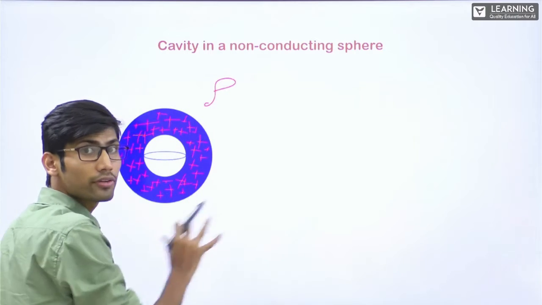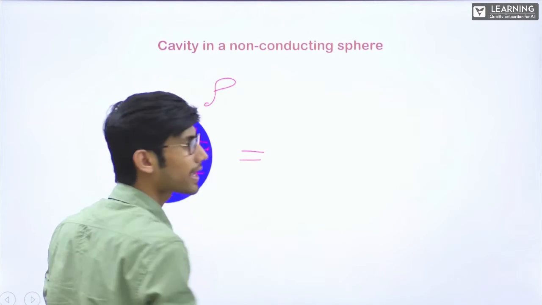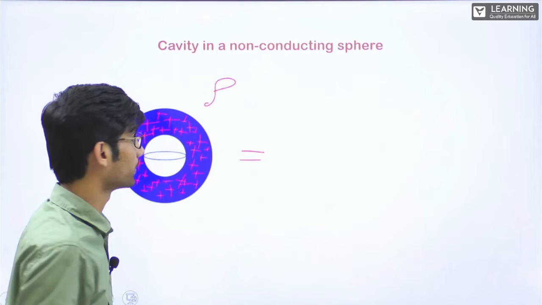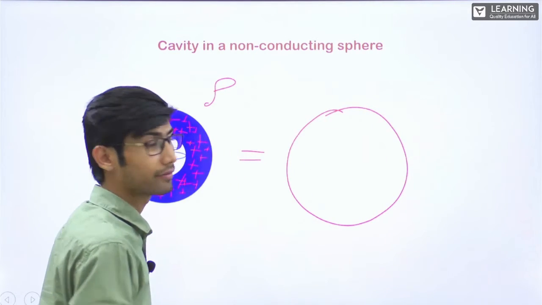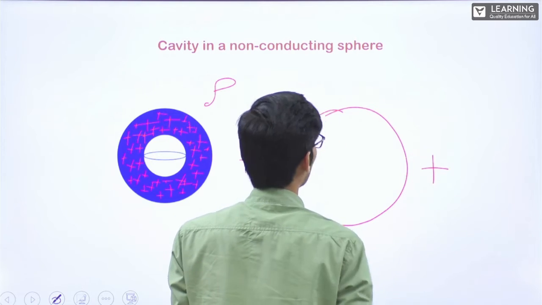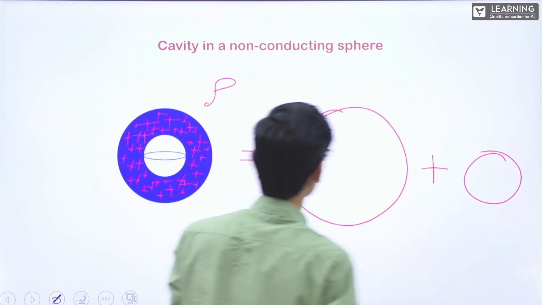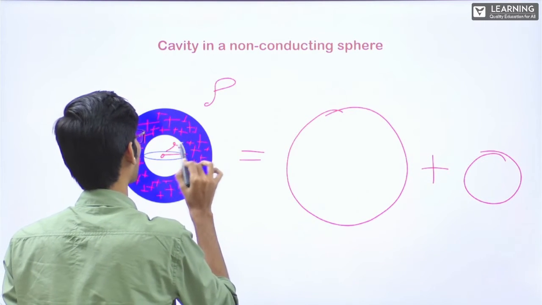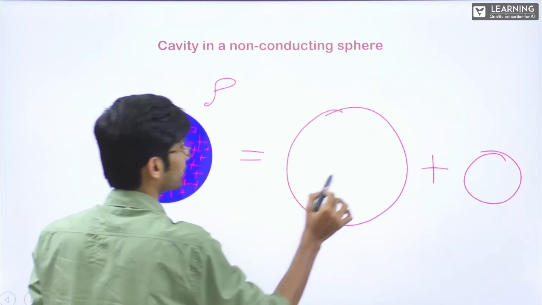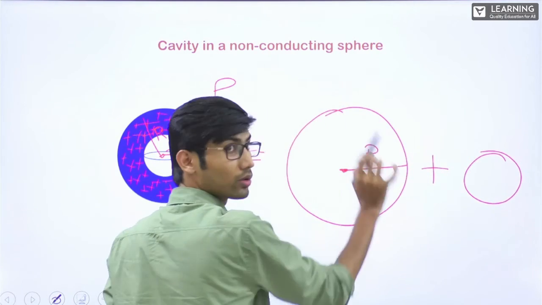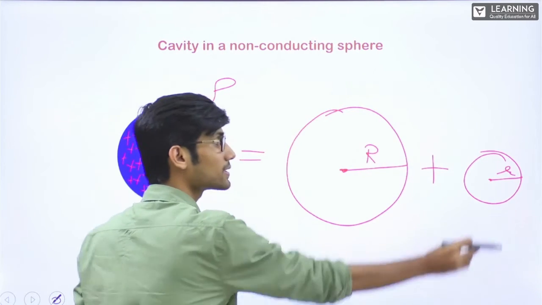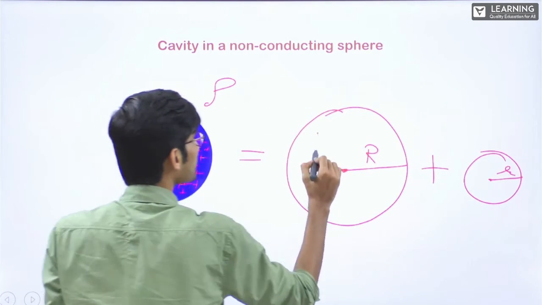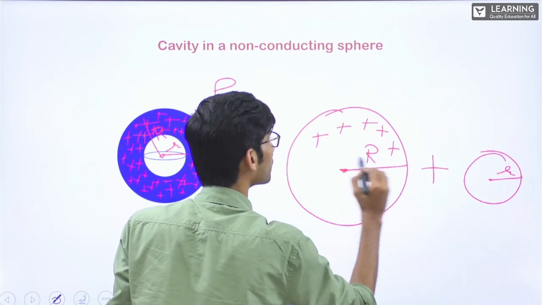This particular configuration, can I write this as? Think properly. This complete solid sphere with no cavity plus a small solid sphere. Let's say this is having radius r, this is having radius capital R. This is capital R, solid only. This is small r, the inside cavity. Again, this is a solid sphere. This is having full positive charge.